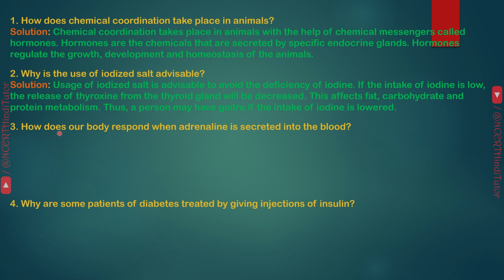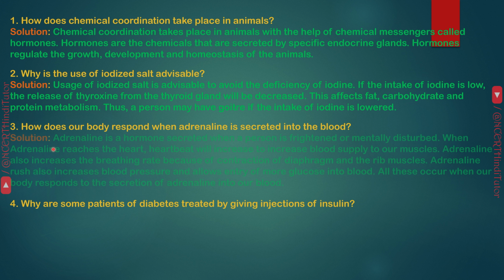Question 3. How does our body respond when adrenaline is secreted into the blood? Answer. Adrenaline is a hormone secreted when a person is frightened or mentally disturbed. When adrenaline reaches the heart, heartbeat will increase to increase blood supply to our muscles. Adrenaline also increases the breathing rate because of contraction of the diaphragm and the rib muscles. Adrenaline rush also increases blood pressure and allows entry of more glucose into blood. All these occur when our body responds to the secretion of adrenaline into our blood.